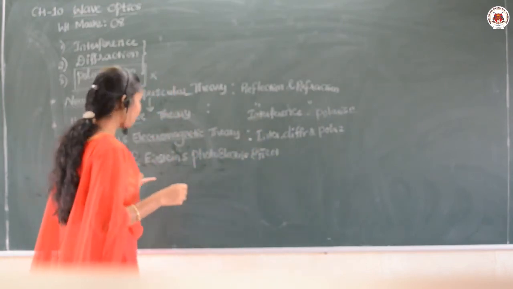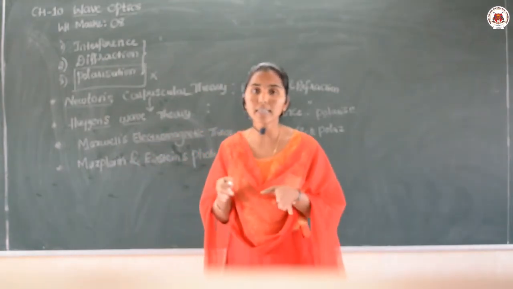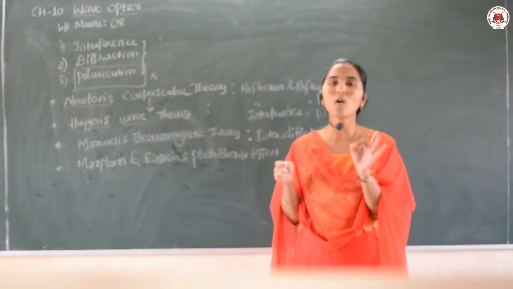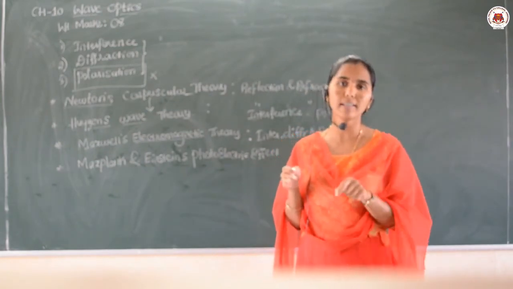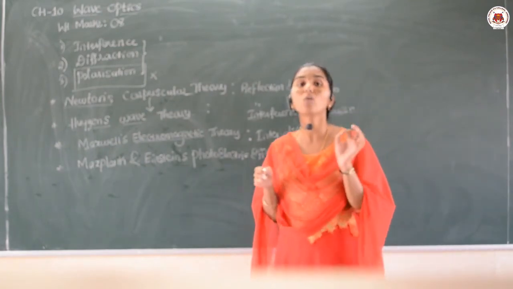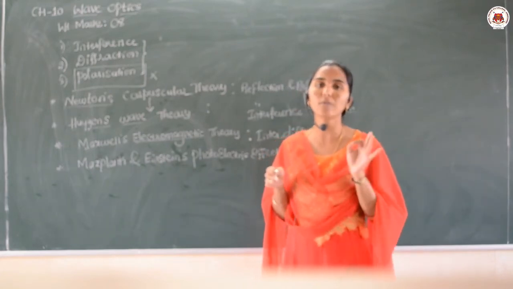Right? So according to their theory, light is in the form of photons, or a packet of energy, also called quanta, that means packets of energy.